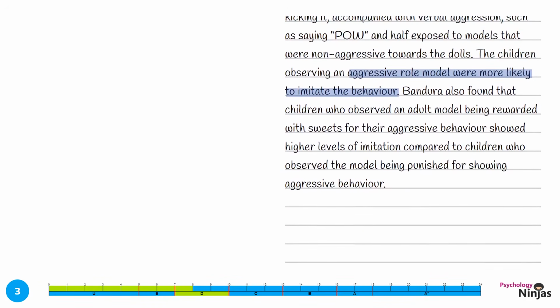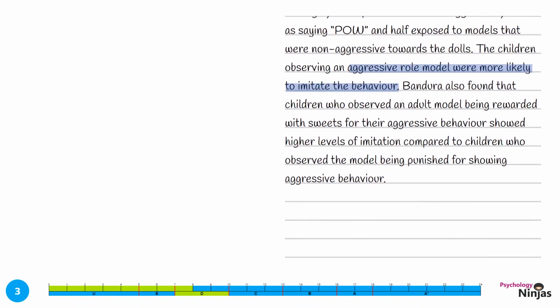Bandura also found that children who observed an adult role model being rewarded with sweets for their aggressive behaviour showed higher levels of imitation compared to children who observed the role model being punished for showing aggressive behaviour. Here we've looked at one of Bandura's variations in terms of 1965. We've talked here about the role of rewards and punishments, and again we've been clear about the impact on aggression.